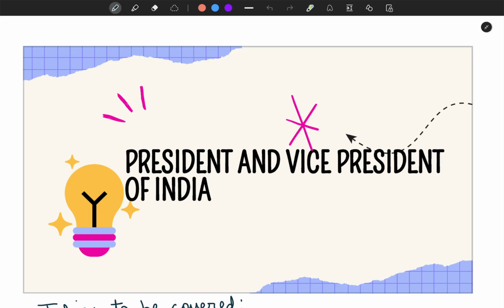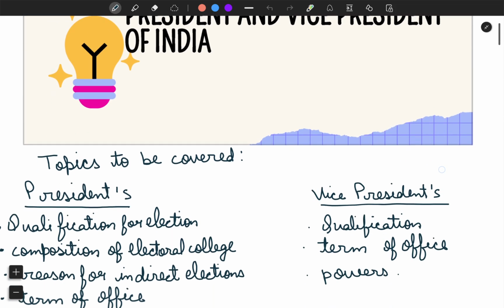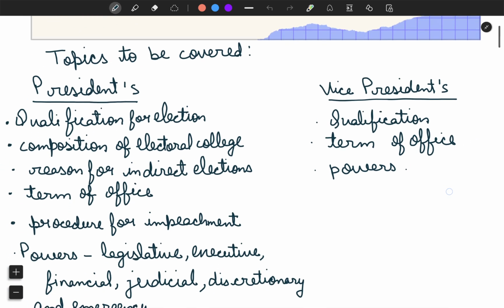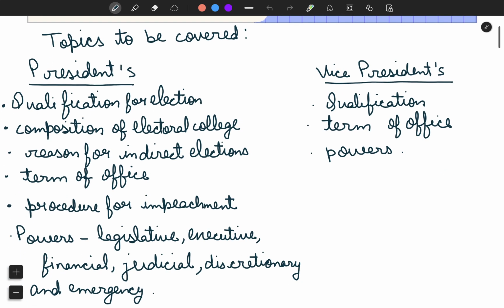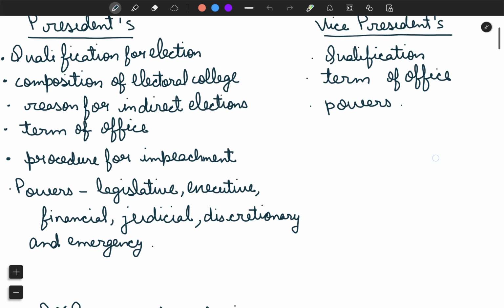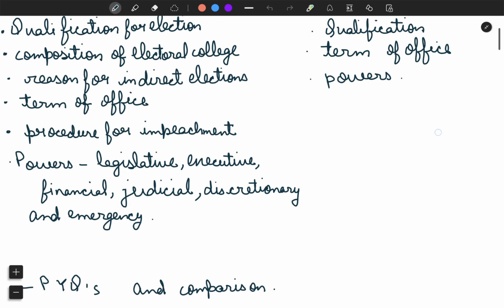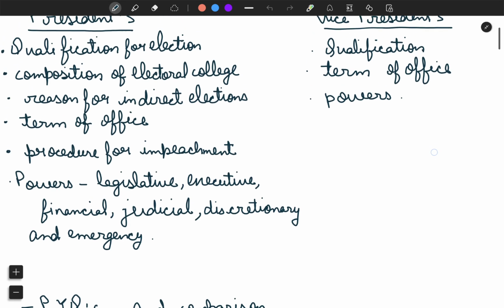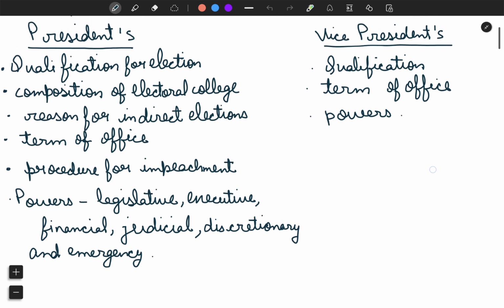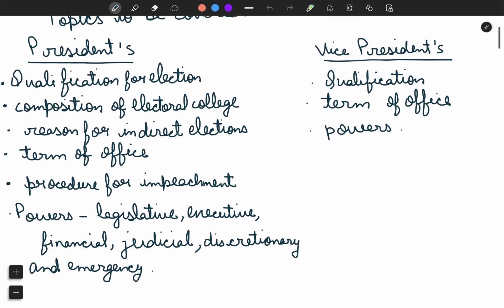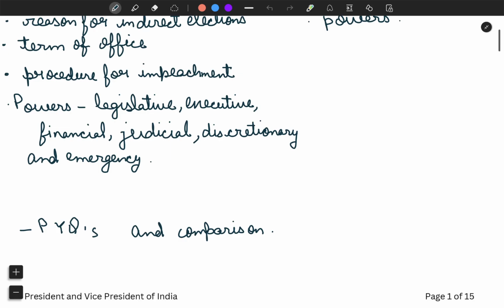Today we are going to learn about the President and Vice President of India. Things which we are going to cover in this video are the President's qualification for election, composition of the Electoral College, reason for indirect election, term of office, procedure for impeachment, and powers that are legislative, executive, financial, judicial, discretionary, and emergency. Then we are going to learn about the Vice President's qualification, term of office, and powers, and then we will see previous year asked questions of this chapter and also compare between these two authorities.